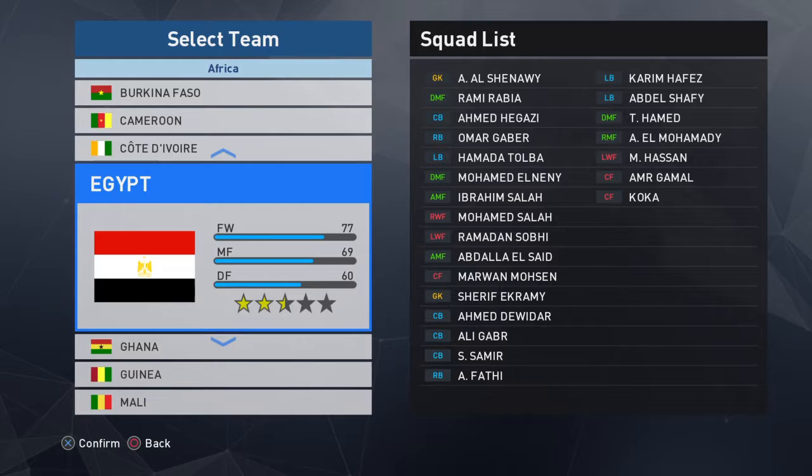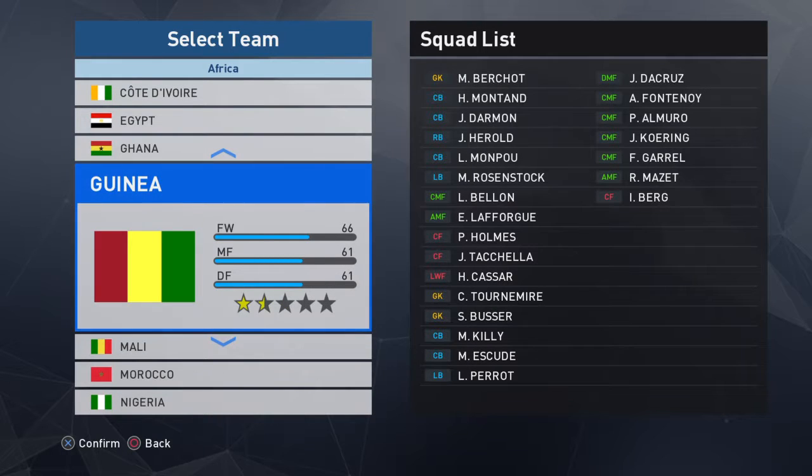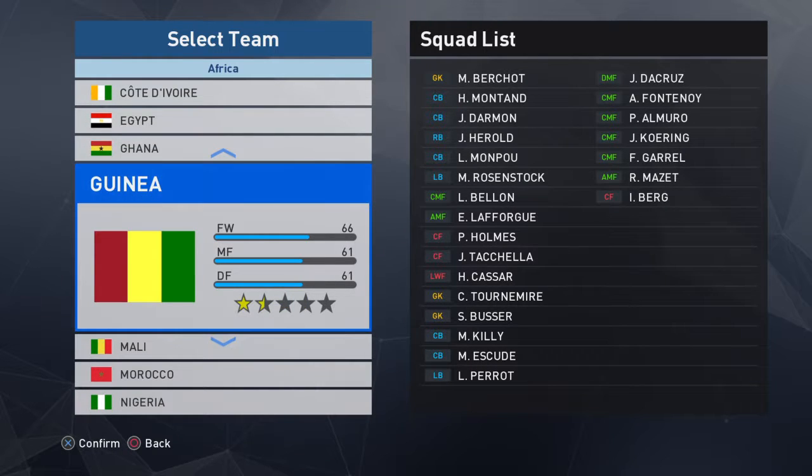So Egypt, that's Egypt. Ghana, as you know, is there. I did edit Ghana because Ghana has some crazy names, and the default Ghana in the game is not the same as you see here. So there's a Ghanaian squad. Guinea, I didn't do anything to this because they're not in the game. If the country is not in the tournament, I didn't bother with them. So I didn't bother with Guinea.